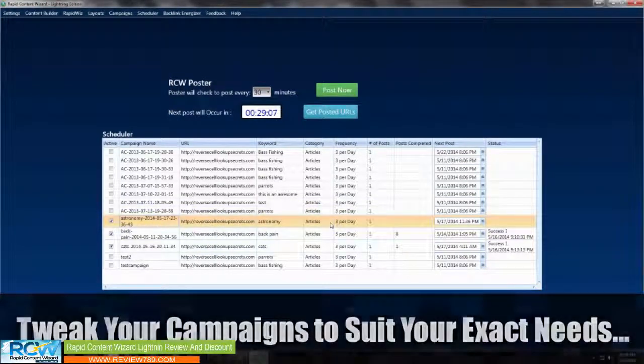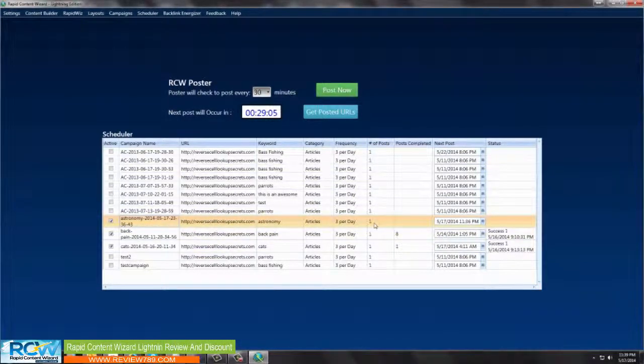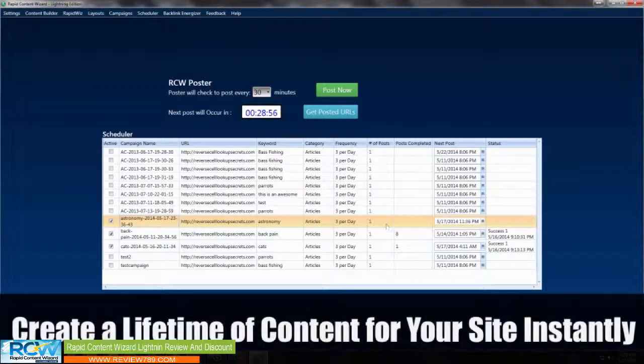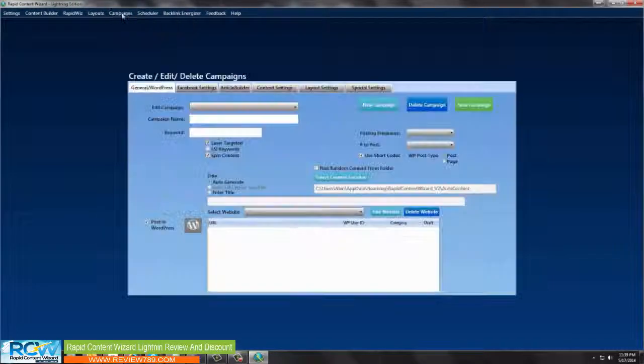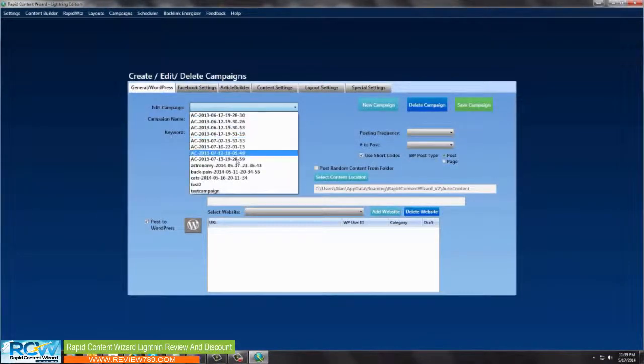It's set up to go here 3 times per day, one article at each post, and it's starting at 11:36 p.m. And this will go on forever. It will post at this time 3 times a day, every day. And you don't have to do a thing. This was all set up for you automatically. I can come over here and show you quickly what the campaign looked like.